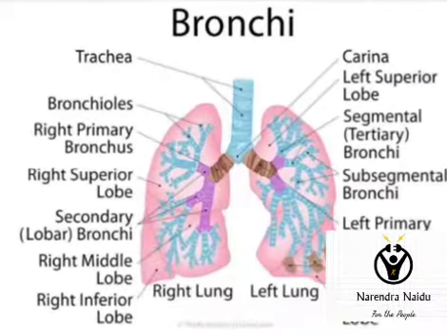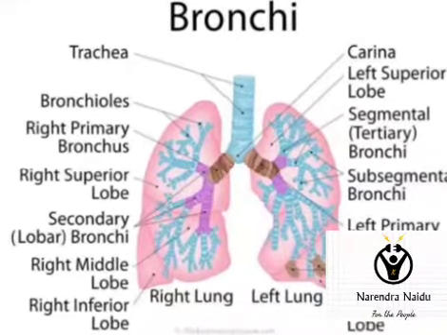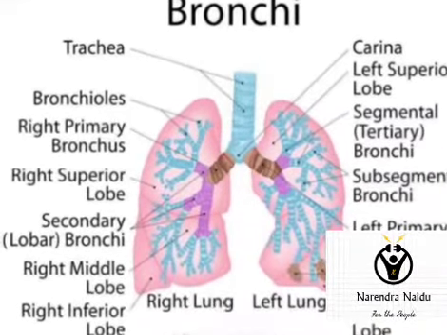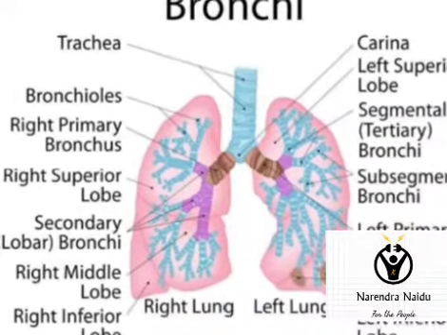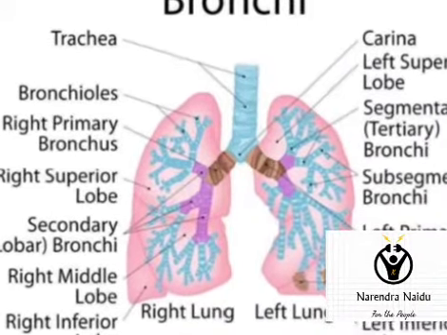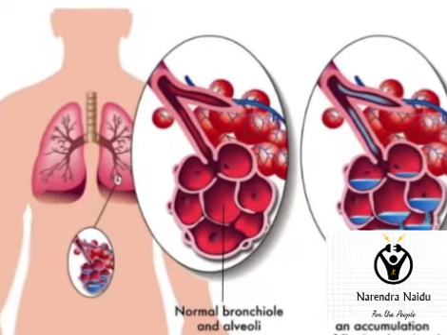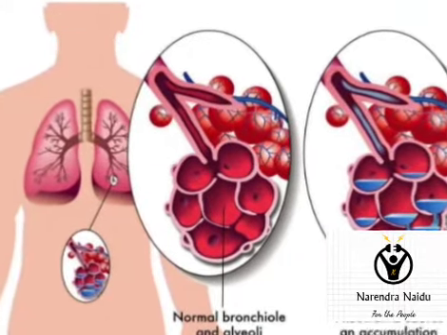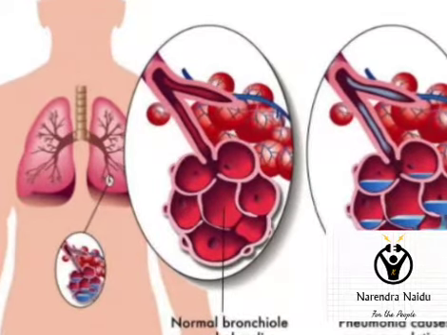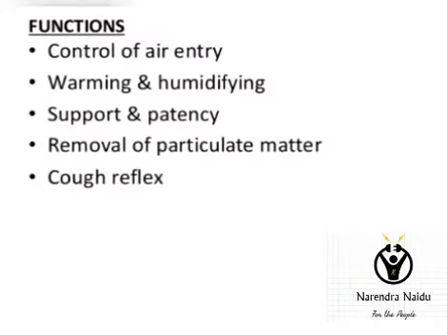You can see the structure of the bronchi. You can clearly see the right primary bronchus and the left primary bronchus in the lungs, and how they are divided. And then you can see the structure here. See the alveoli: the left side structure is a normal alveolus. The right side structure contains fluid in the alveoli, which is known as a pneumonia condition.